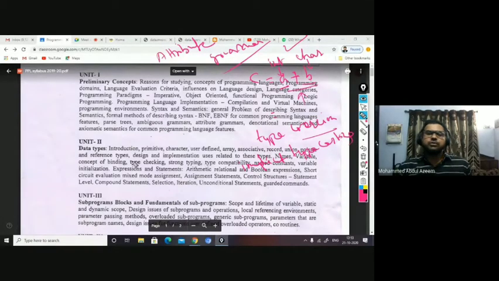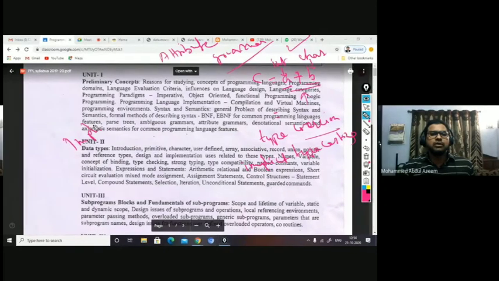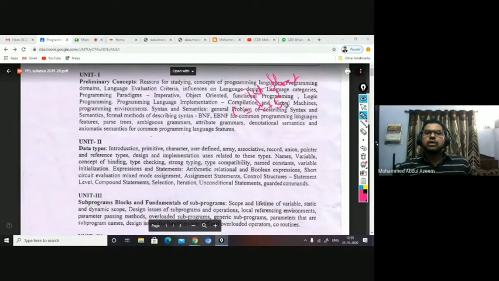Generally, most programming language designers will adopt either implicit or explicit typecasting. What happens? This float will be converted into integer and then added to this variable, and the result will be produced as integer, right? But in Java, you have explicit typecasting. You will have to explicitly cast this variable, so this b has to be converted into integer like this, and then added. But in C++, this is automatically taken care of because we have implicit type coercion. It is done as part of the language design, and the language designer must take care of this.